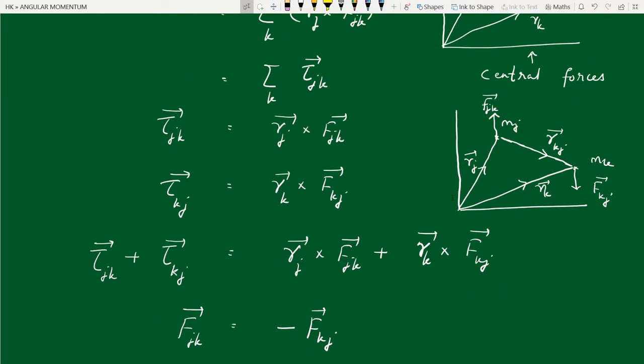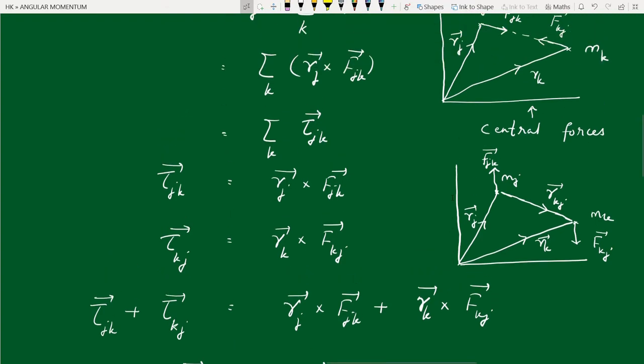There is a non-zero value, perpendicular and inward also. So this is the case of non-central forces. So in general, the internal forces between two particles can be non-central. They need not be central.